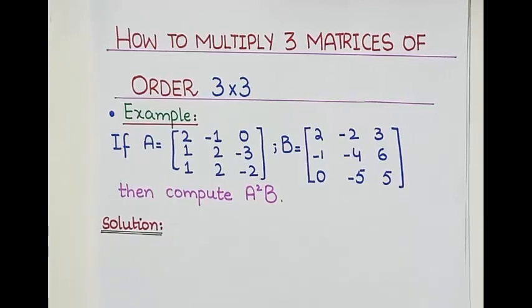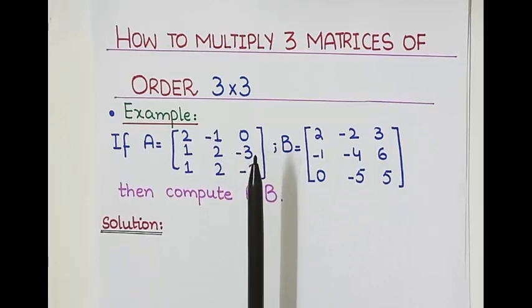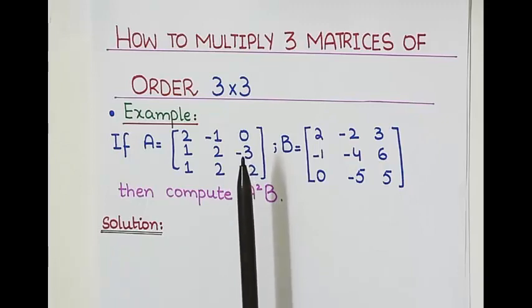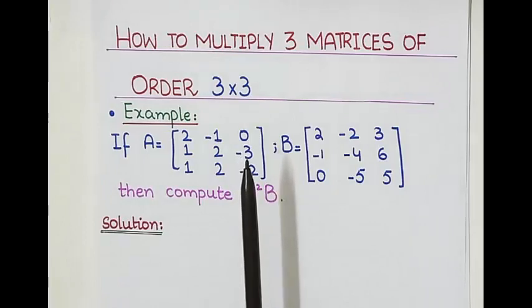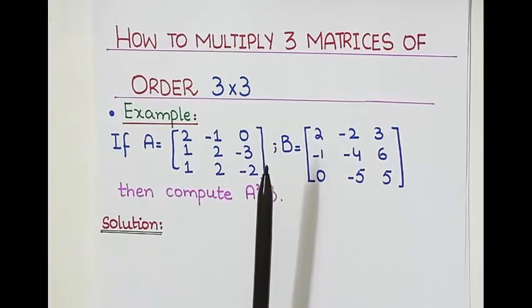Today our topic of discussion is the multiplication of three matrices of order 3 cross 3. So first a question arises whether multiplication of three matrices whose order is 3 cross 3 is possible or not. So the answer is yes. We can multiply three matrices whose order is 3 cross 3 because matrix multiplication satisfies the associative law. So we can easily multiply three matrices of order 3 cross 3.